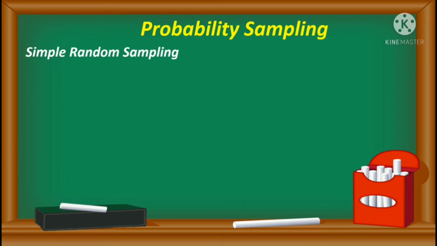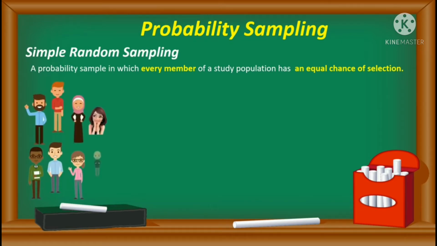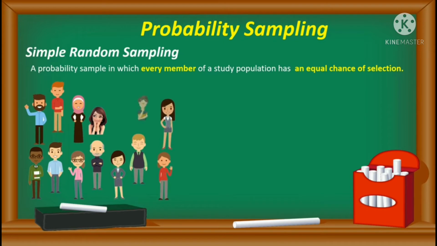So simple random sampling is a technique in which every member of study population has equal chance of being selected. Here the selection of items completely depends on chance and randomness, and therefore this technique is also known as method of chance. Let us assume that we have this population which represents a broad category of people of different age, sex, nationality and profession.